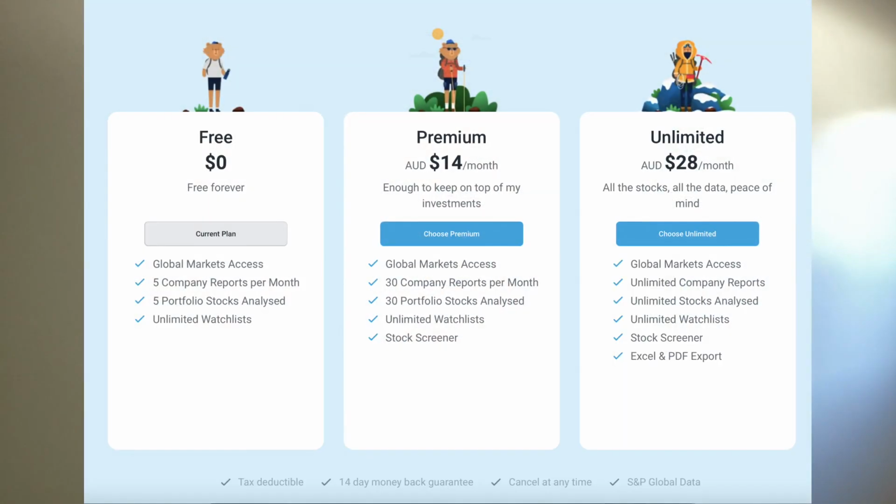So, as you would expect, there's everything from the premium plan included, and that means the screener, but even better is that you have unlimited company report views per month. So you could view 100, 200, 300 reports per month, doesn't matter. You can search company reports till your heart's content. Another thing is that you have unlimited stocks analyzed in your portfolio. So you have a portfolio of 50 stocks, they're all going to get analyzed. A portfolio of 100 stocks, they're all going to get analyzed.